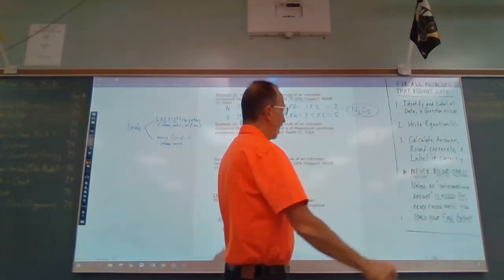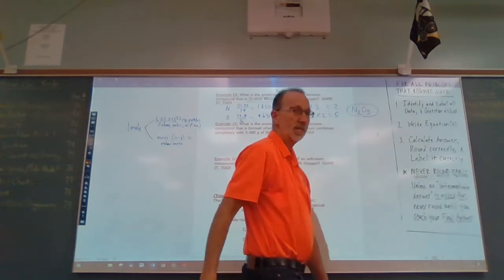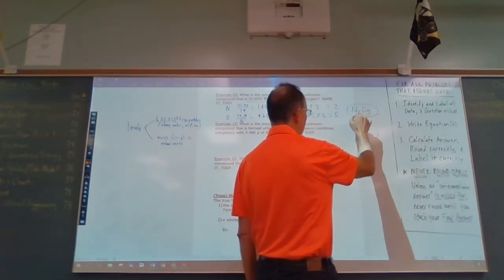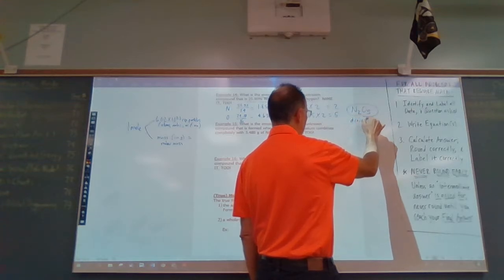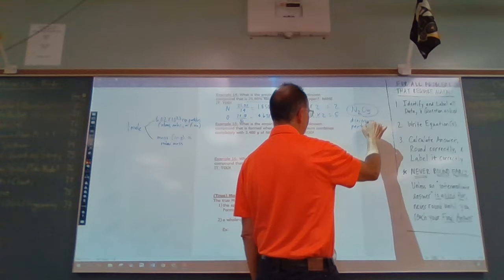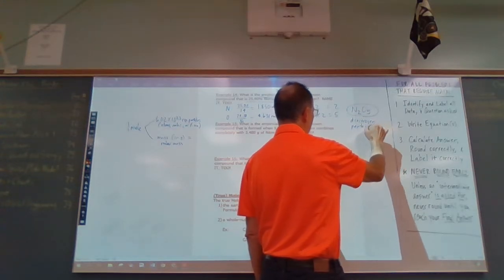And if we're naming that, this is a molecular compound, covalent bonding, so we need prefixes: dinitrogen pentaoxide, or pentoxide if you drop the A.